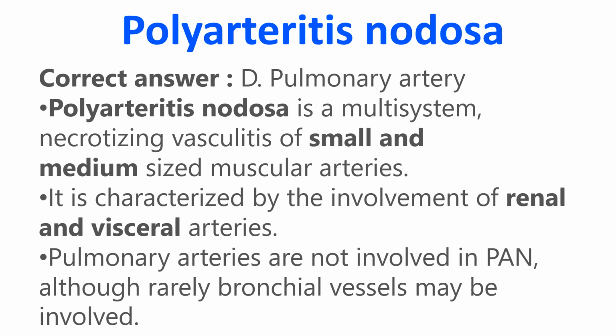Polyarteritis nodosa is a multi-system necrotizing vasculitis of small and medium-sized muscular arteries. It is characterized by the involvement of renal and visceral arteries. Pulmonary arteries are not involved in PAN, although rarely bronchial vessels may be involved.